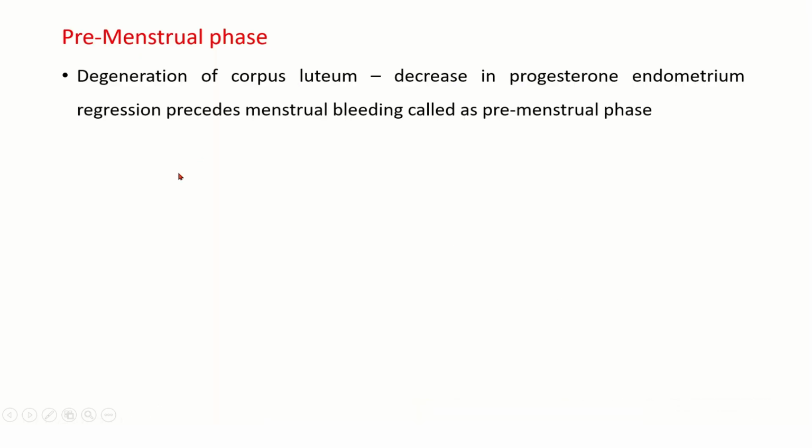So, the premenstrual phase. There is degeneration of the corpus luteum, and as there is no fertilization, there is a decrease in progesterone. Endometrial regression precedes menstrual bleeding. That's why this particular part is called the premenstrual phase.